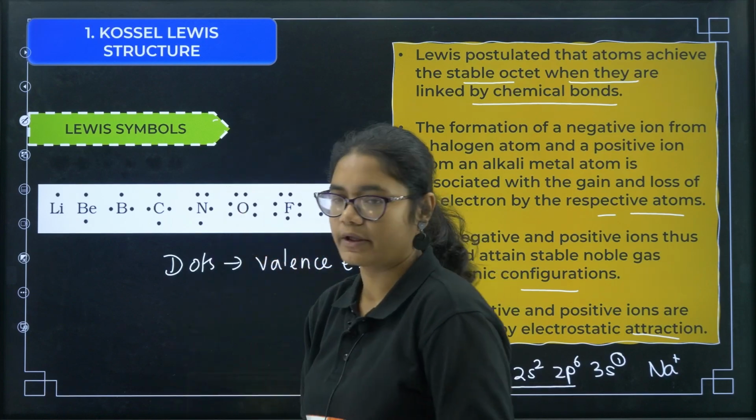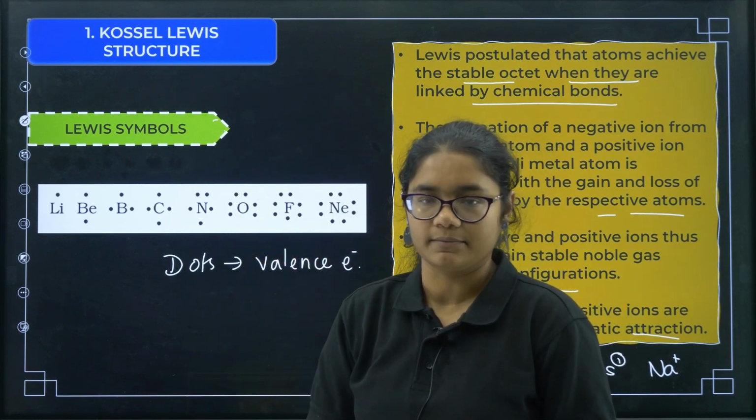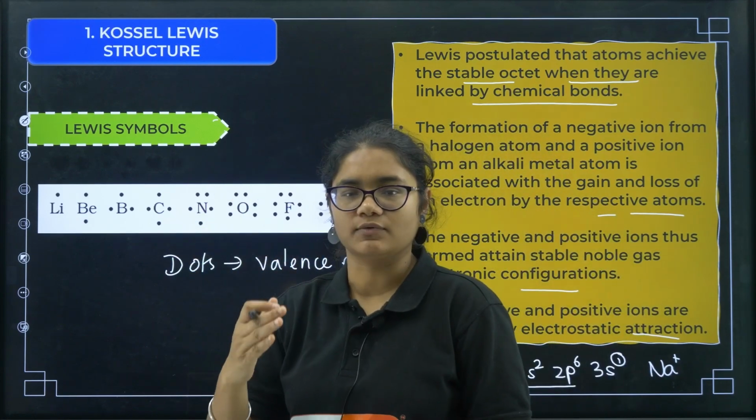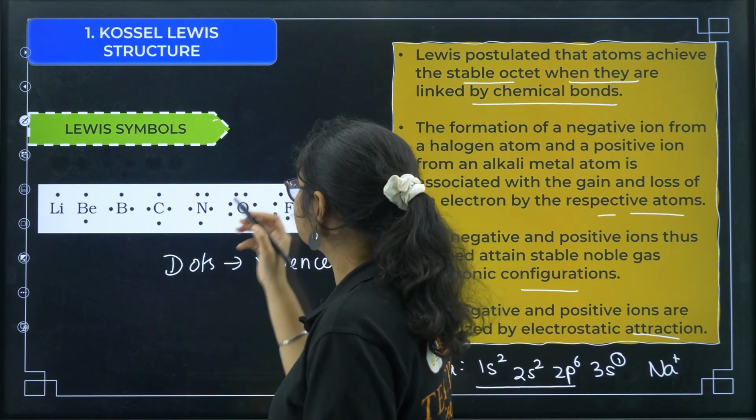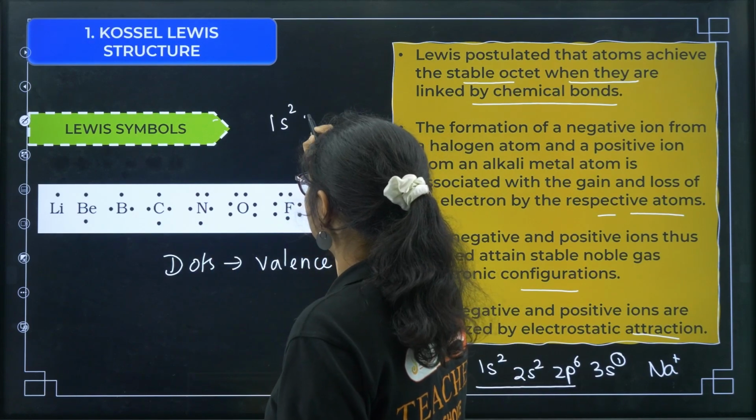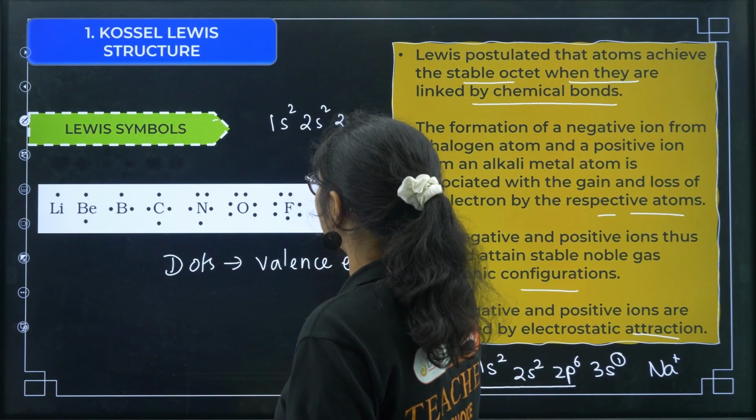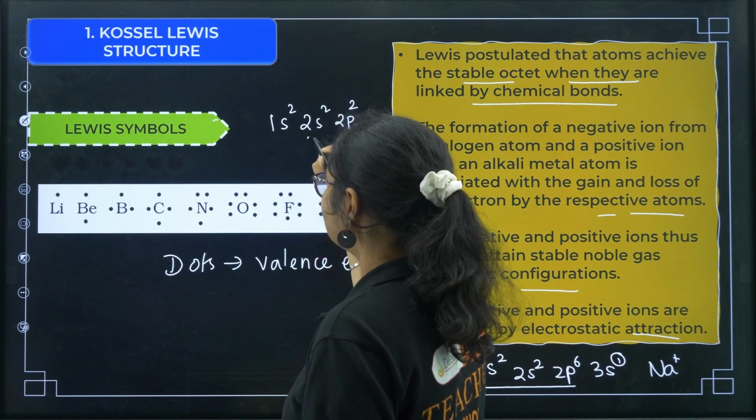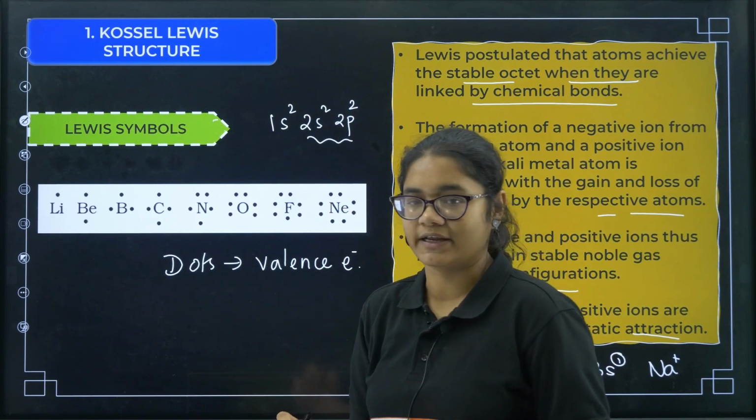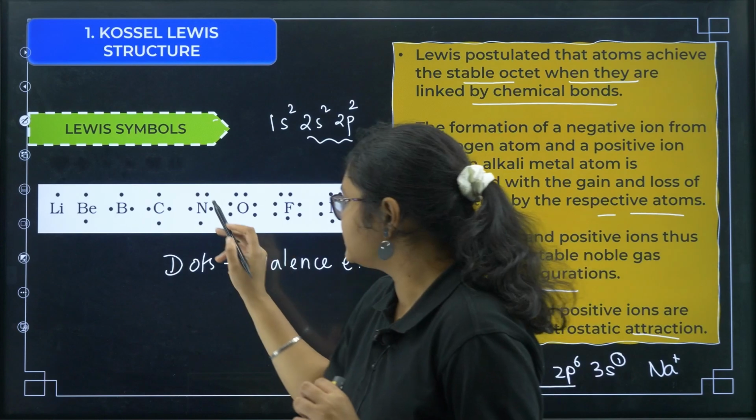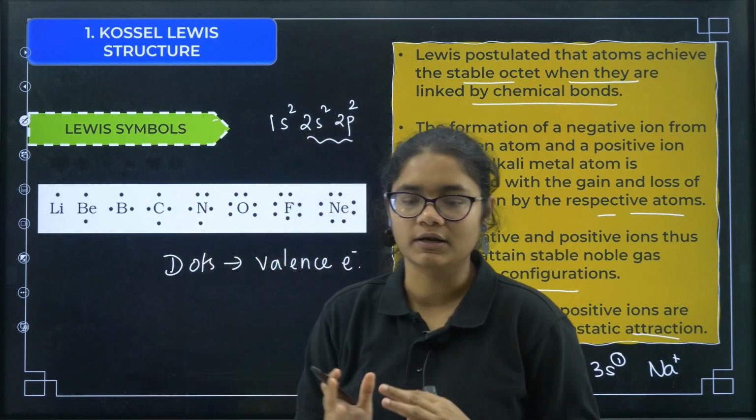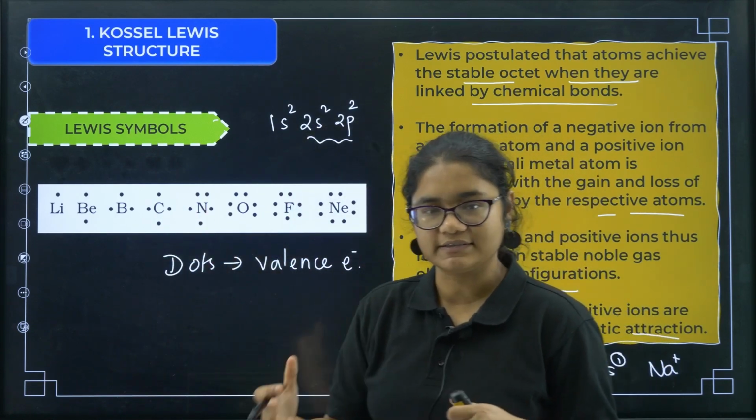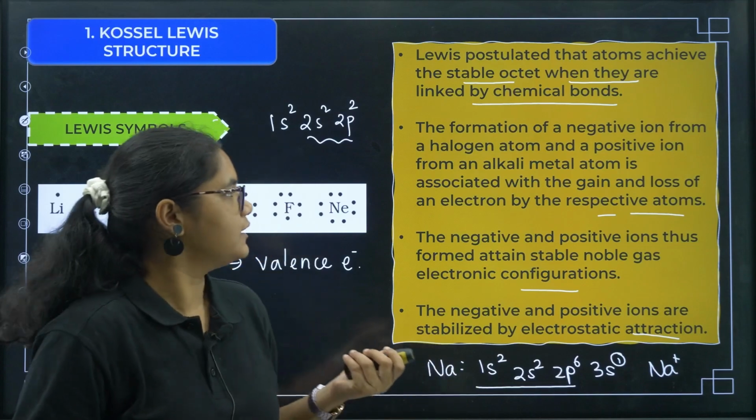Now for example, carbon electronic configuration is 1s2, 2s2 and 2p2, right. So in the valence shell, that is in the last shell, the second shell, there are 4 electrons. So these 4 electrons are only shown in the Lewis symbols. Now we will see how to use this Lewis symbol in a while.